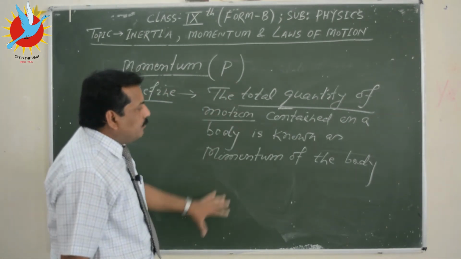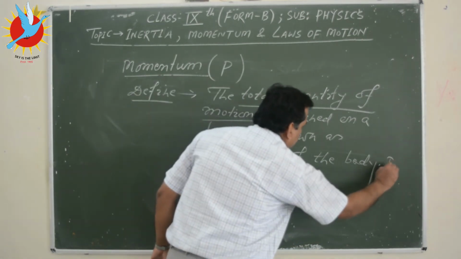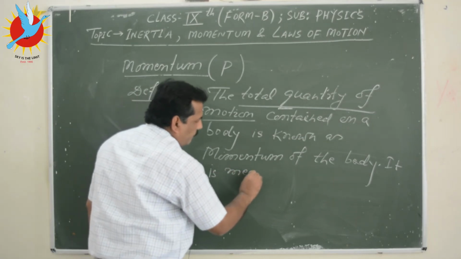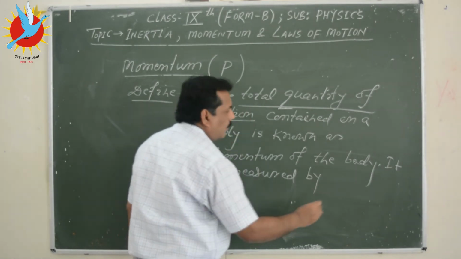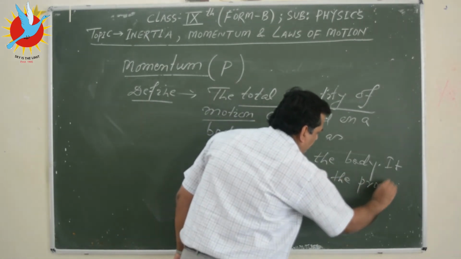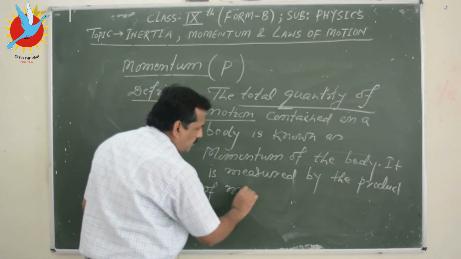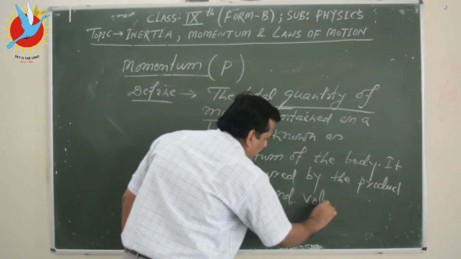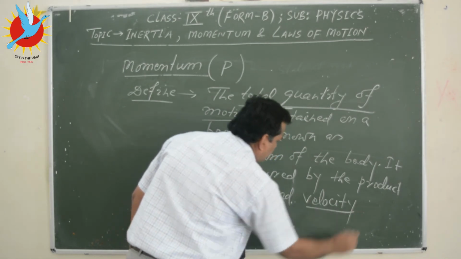So we can define momentum, and we can add one more line. It is measured by the product of mass and velocity. Product of mass and velocity.